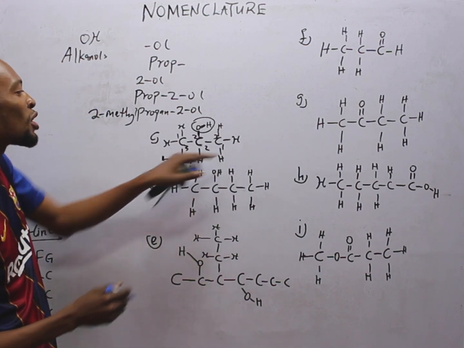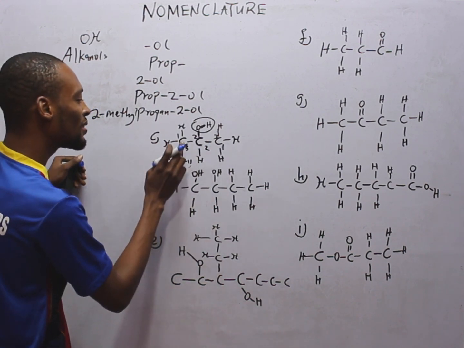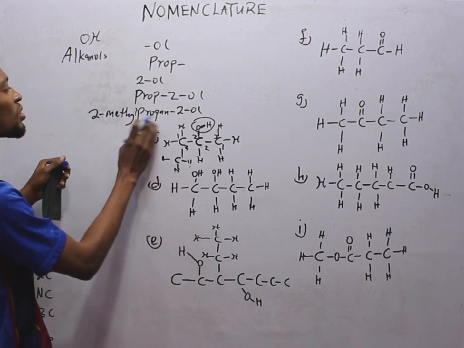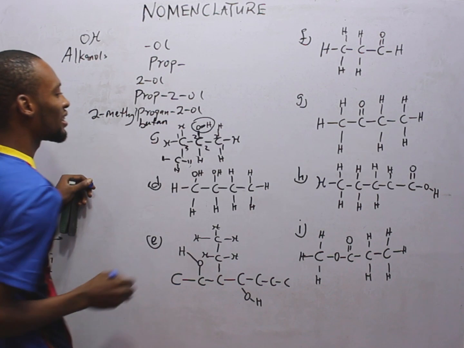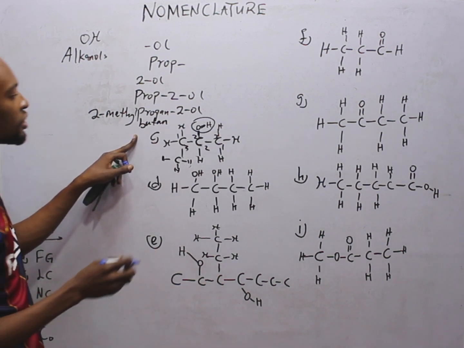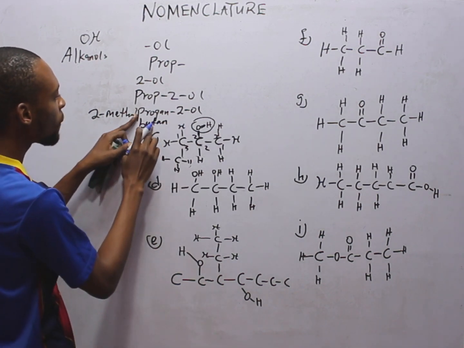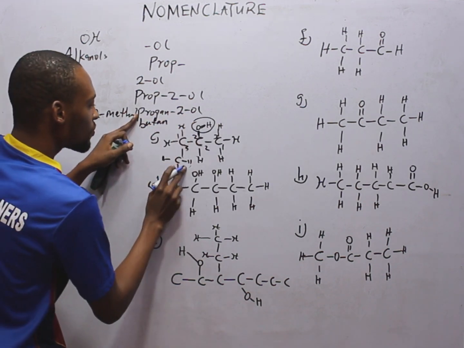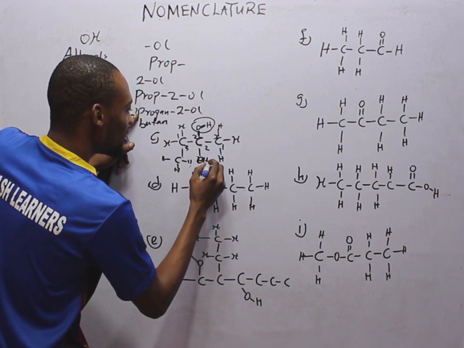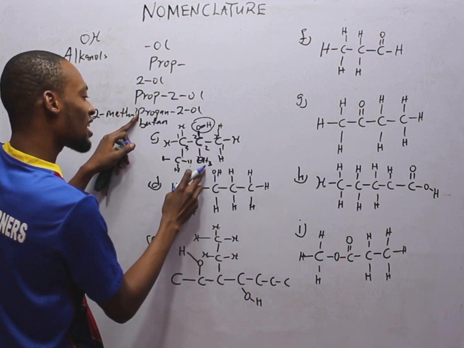The longest chain becomes 4. 1, 2, 3, 4. In that case, it is no longer prop. It becomes butan or but, giving us butan-2-ol or but-2-ol. Then if this is here and there's another CH3 here, then the position is still carbon 2.